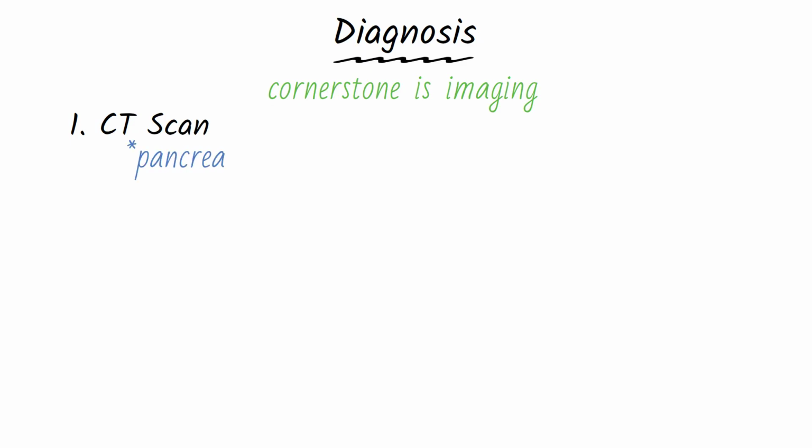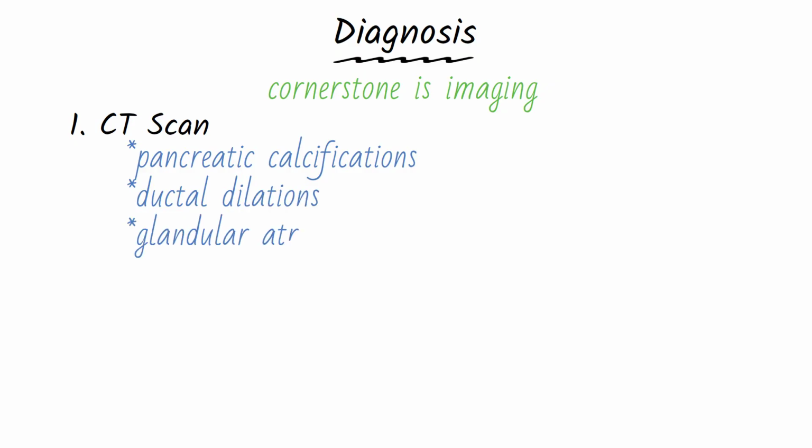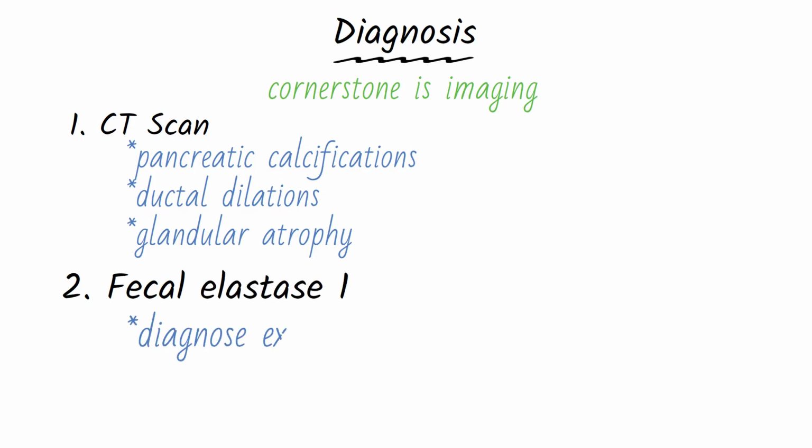The cornerstone of diagnosis for chronic pancreatitis is imaging. A CT scan is often the best initial test, showing the characteristic triad of pancreatic calcifications, ductal dilation, that is a chain of lakes appearance, and glandular atrophy. Fecal elastase 1 is a simple and reliable stool test to diagnose exocrine insufficiency. Low levels are indicative of significant pancreatic damage.